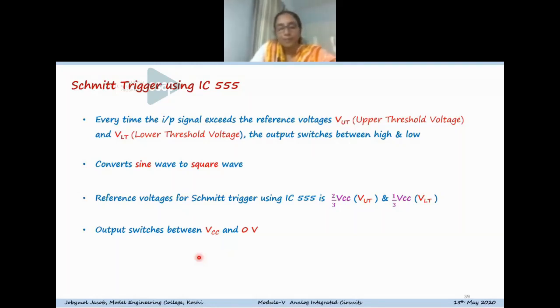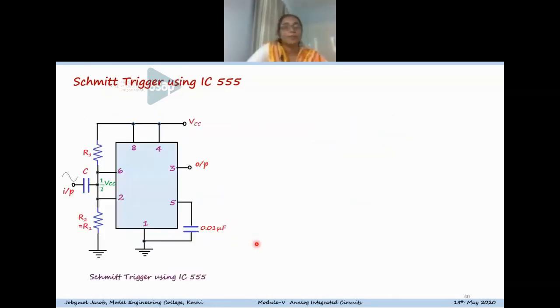Also, in this 555 timer IC, we know that the reference voltages are 2/3 VCC, that stands for the upper threshold voltage, and 1/3 VCC, that is the lower threshold voltage. And the output voltage transitions are between VCC and 0. So this is the circuit of the Schmitt-Trigger.